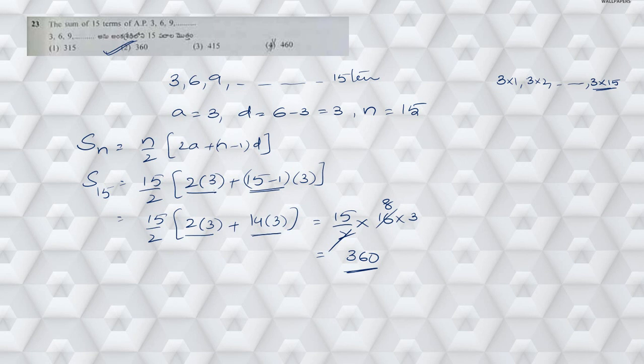Then the sum of n terms is given by n by 2 into first term plus last term. So using this, S15 is equal to 15 by 2 into the first term, which is 3, plus the last term, 15 3s are 45. So 15 by 2 into 48. So what am I going to get? 15 into 24. The same thing I got here. The same answer you are going to get.